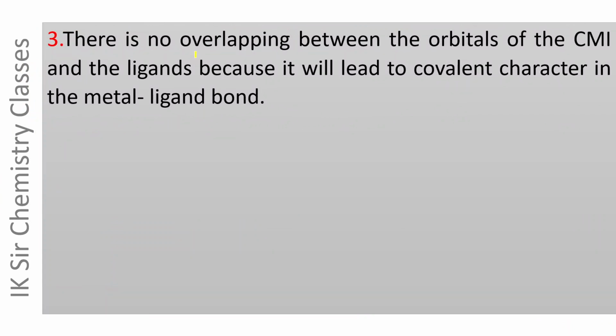There is no overlapping between the orbitals of central metal ion and the ligand, because if it happens, it will lead to covalent character in the metal ligand bond. But in the crystal field theory, it has been assumed that the metal ligand bond has 100% ionic character, and therefore there is no overlapping of orbitals between the CMI and ligands.